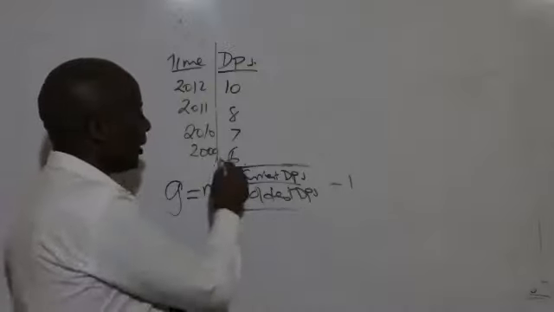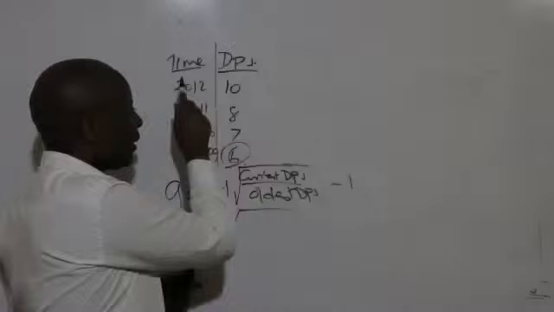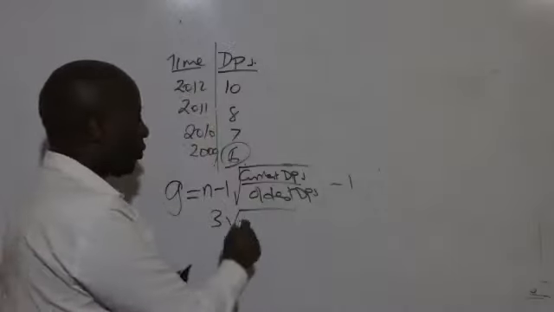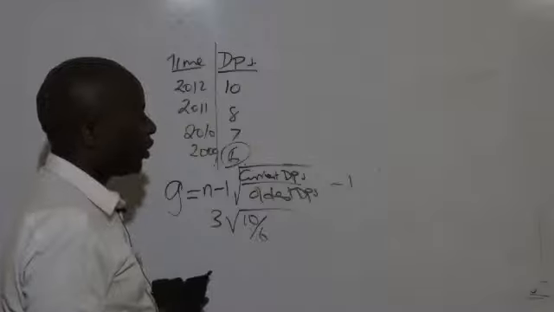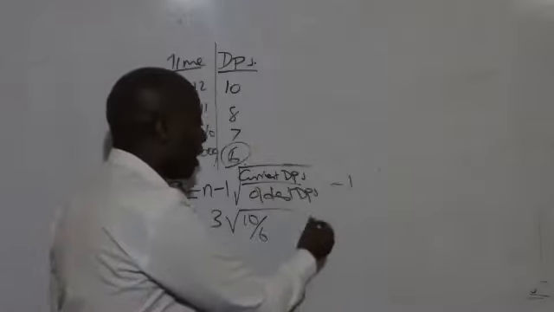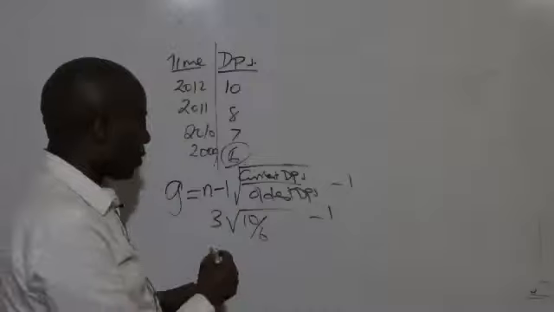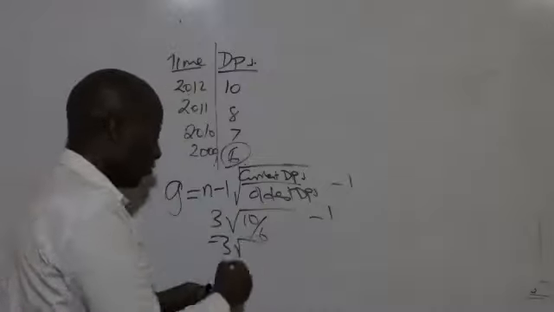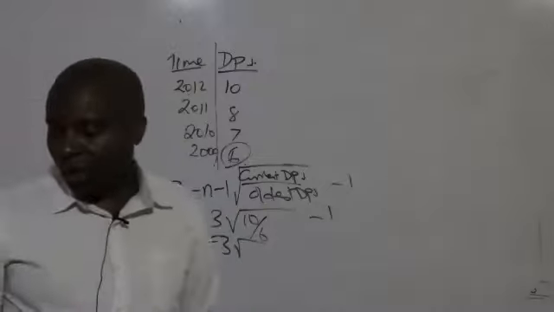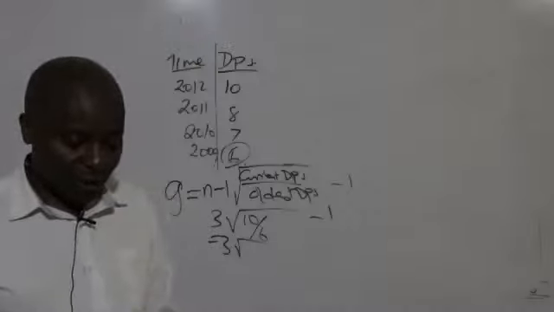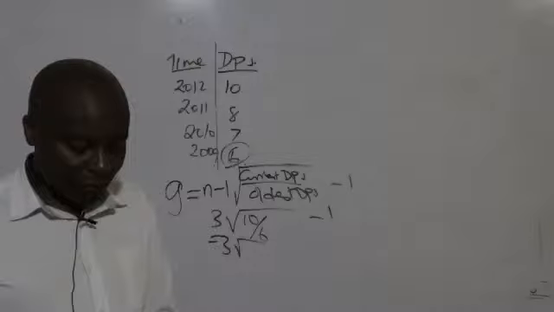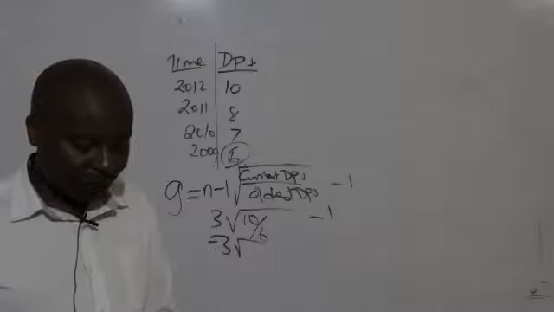Current dividend is not this one. The most current year is 2012, so you're talking of 10 over 6. Whatever we get here, we will subtract 1. So this will be the third root of 10 divided by 6. So 10 divided by 6, what do we have here? Come and tell us.